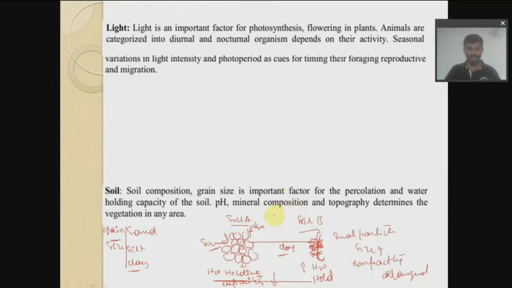So the size is also important. At the same time, different types of organisms are present here, right? For example, soil burrowing organisms, soil nesting organisms, what we call burrowing organisms. These burrowing organisms will burrow there, or they'll prepare their nest at the particular area where we have smaller size.